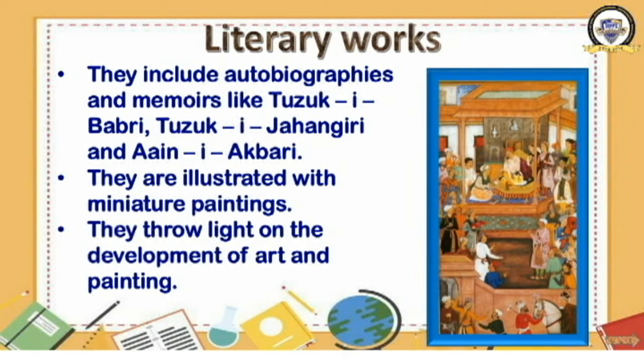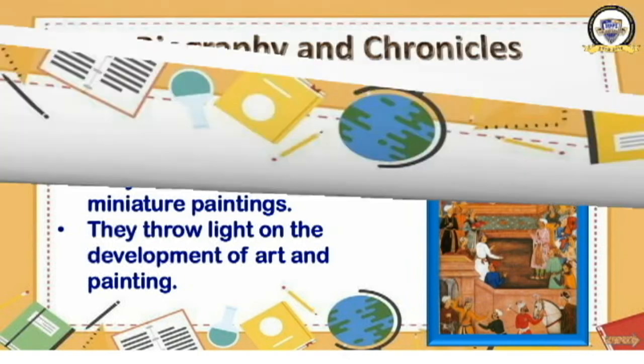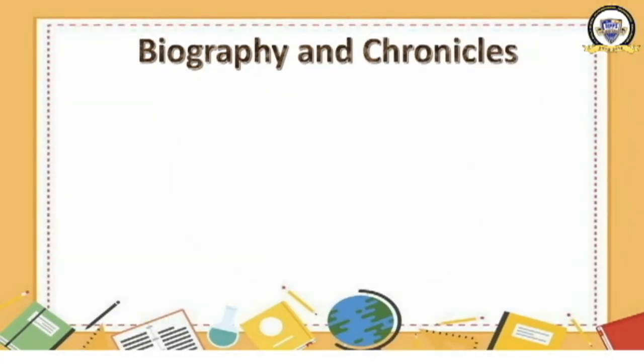Moving ahead to the next one. What is it? Biography and chronicles. Biography, if a person's story is written by somebody else. Suppose you write my life story, then that is known as a biography. If I myself write my life story, then that is known as autobiography, auto meaning self.